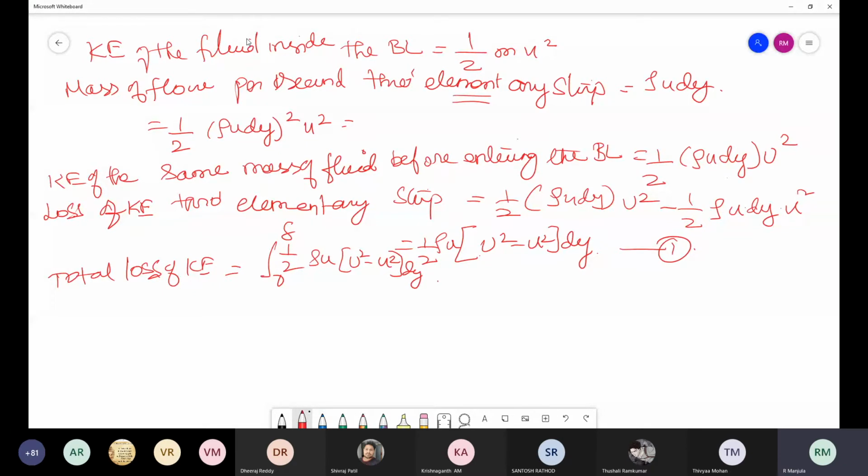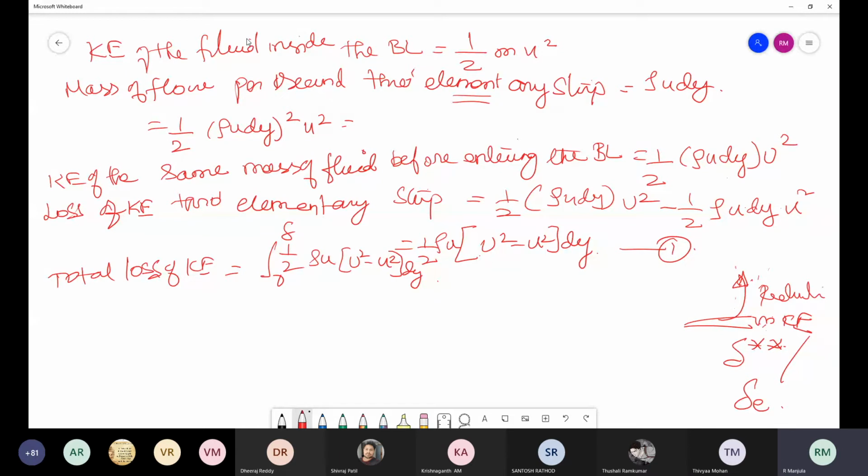Now let us consider the distance by which the plate is displaced to compensate for the reduction in kinetic energy, represented as delta double star, or in some books delta E. So delta E or delta double star is the distance by which the plate is displaced in order to compensate for the reduction in the kinetic energy.